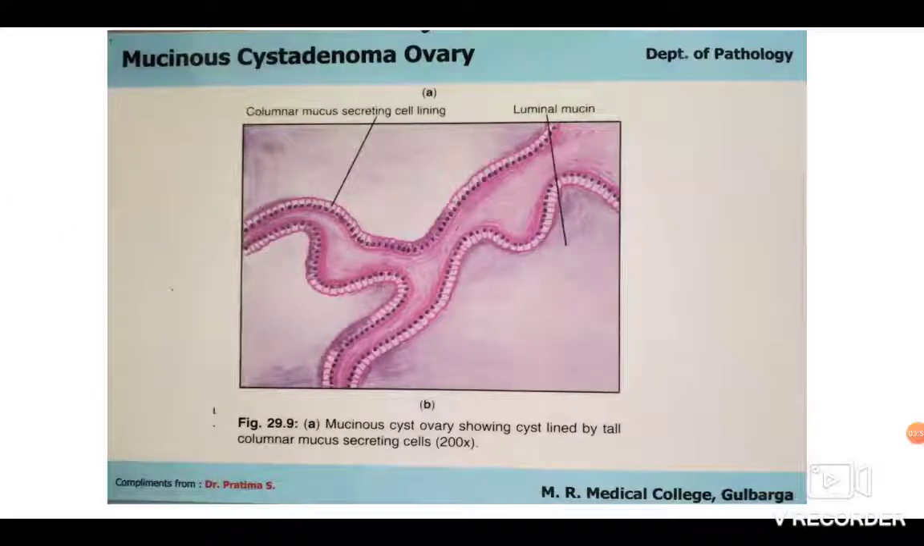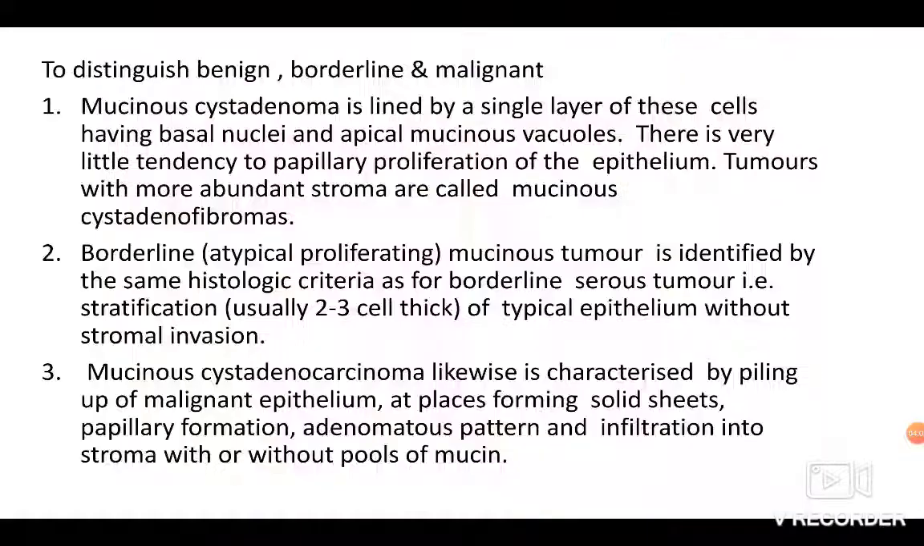And this is the histopathology picture which you should draw in your practical record book of mucinous cystadenoma ovary. Same thing, here you can see the single layer of tall columnar epithelial cells and you can see luminal mucin. Now how to distinguish between the benign, borderline and malignant counterparts. The mucinous cystadenoma, which is the benign, is lined by a single layer of these cells having basal nuclei and apical mucinous vacuoles. There is very little tendency to papillary proliferation of the epithelium. The tumors with more abundant stroma are called mucinous cystadenofibromas.